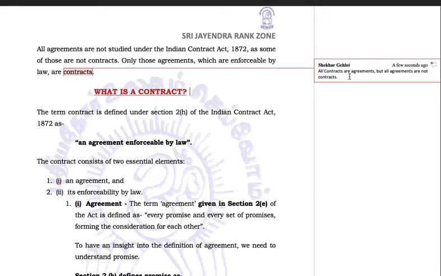All contracts are agreements, but all agreements are not contracts. So you keep this statement in the background, and we'll come back to this statement after a few seconds.